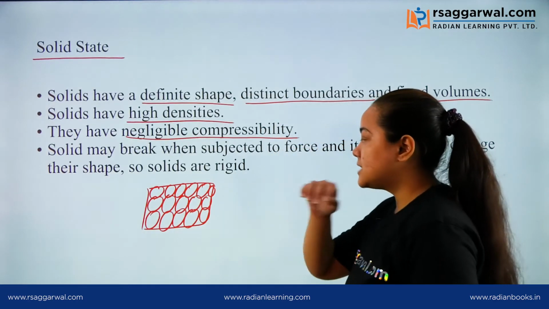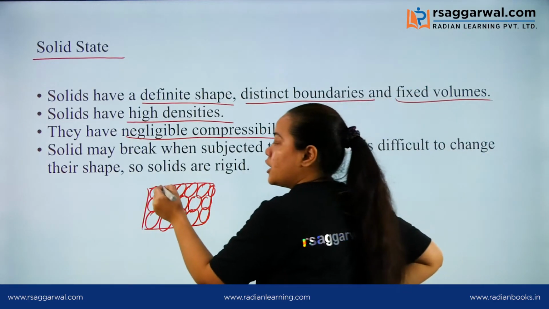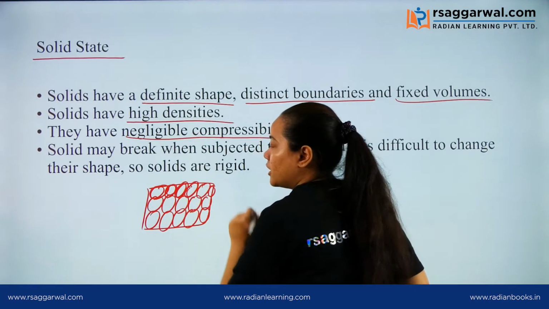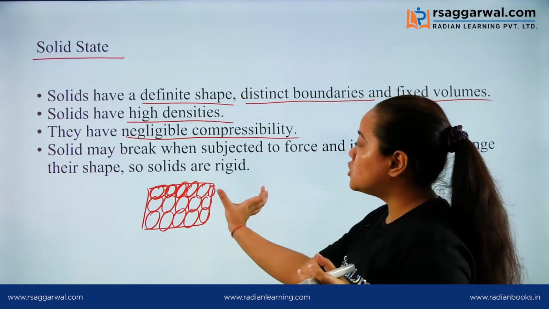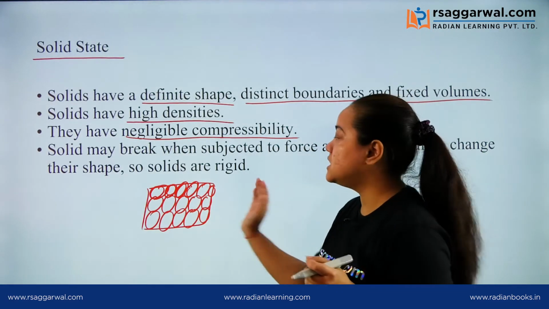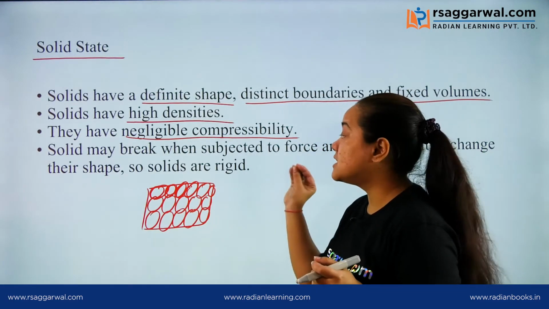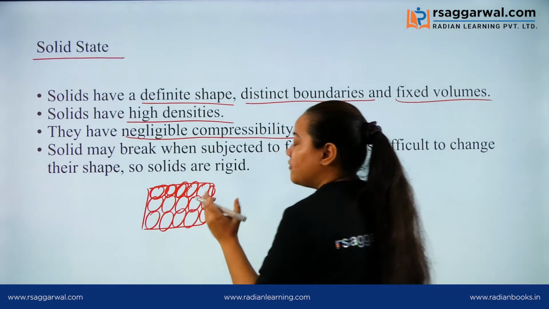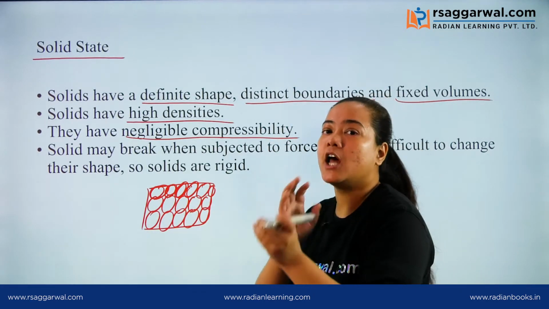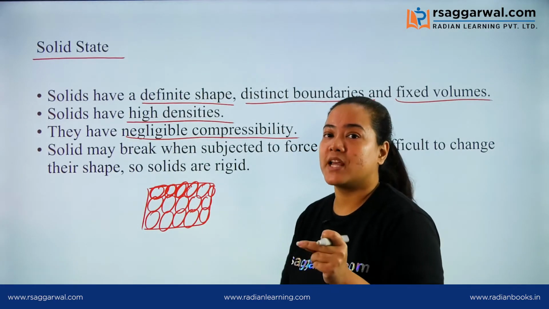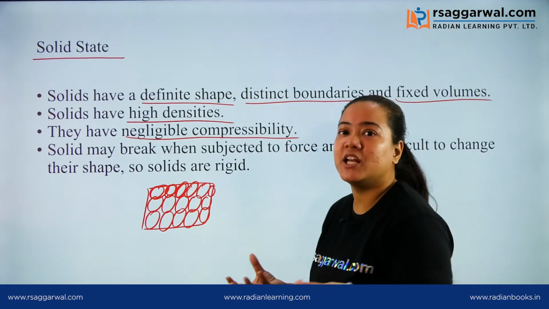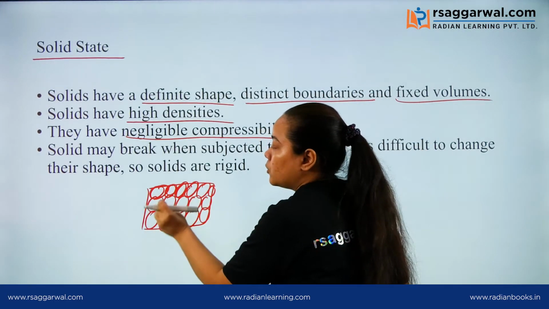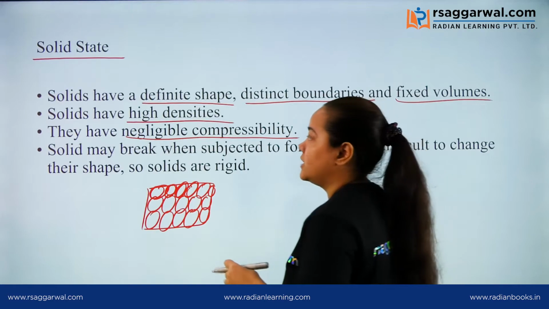Your particles are just present adjacent to one another, so there is no space between these particles. Because the spaces are not there, when we compress these solids, they are not going to be compressed. They have negligible compressibility because there is no space in between the particles of solids.